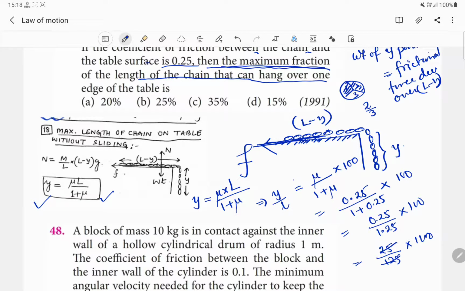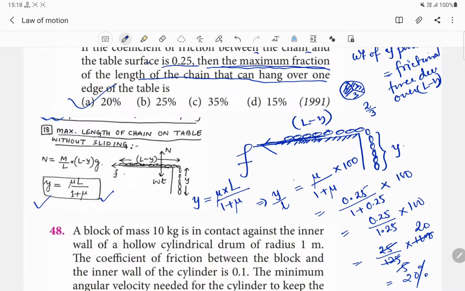So 25 5s are 125, 5 20s are 100, so we will have 20%. So 20% of the entire chain can be hung from the table without sliding down. So option number A will be our correct answer.